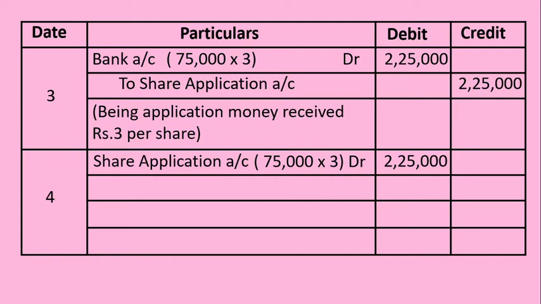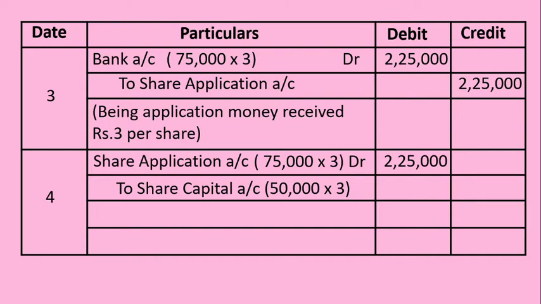But the full 2,25,000 we cannot transfer to share capital because 75,000 shares are not offered to the general public. The company offered only 50,000 shares. In order to allot 50,000 shares, the company accepted only 60,000 applications. That's why certain working note calculations are to be accommodated while passing this entry.